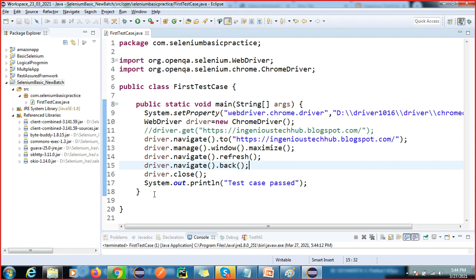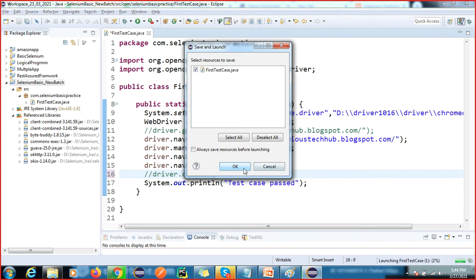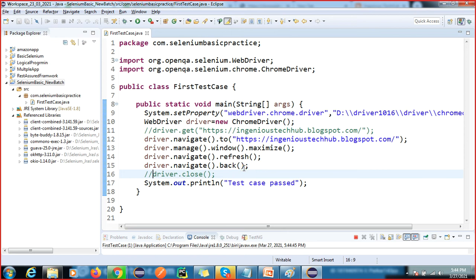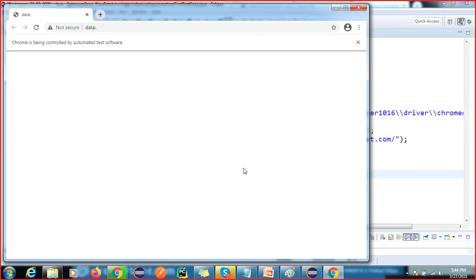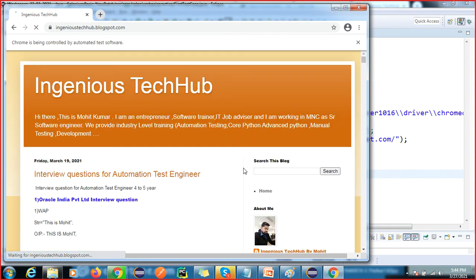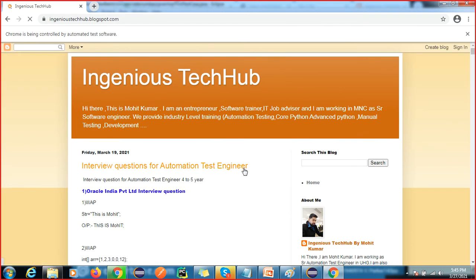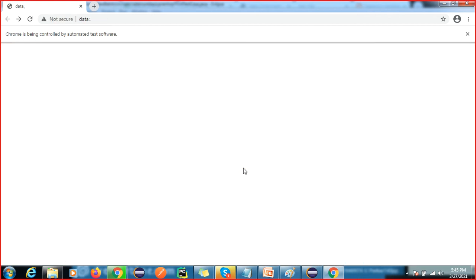It is very fast. If you don't want to close and want to see the proper validation, just go here. I'm not closing, I just want to show you what we are doing. It will launch, maximize, refresh, and go back to the page. So this is all the validation we have done.